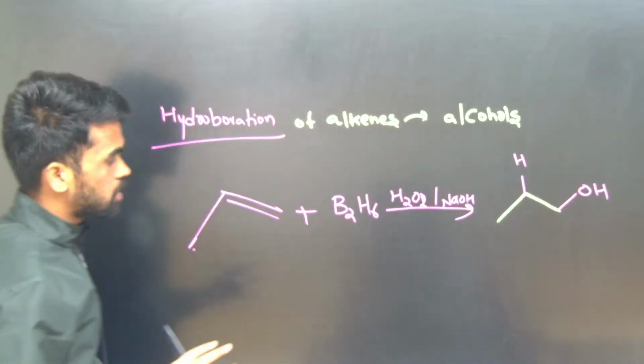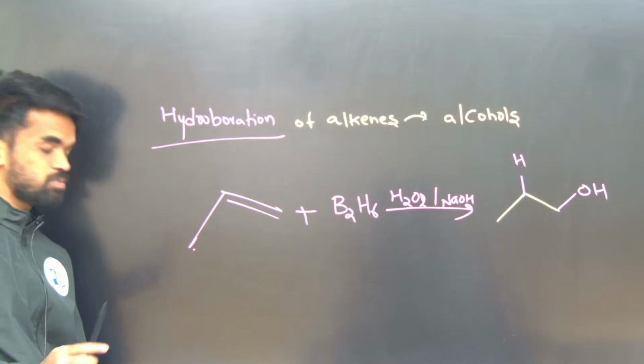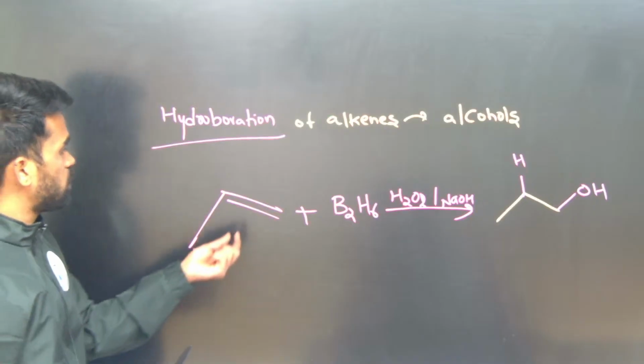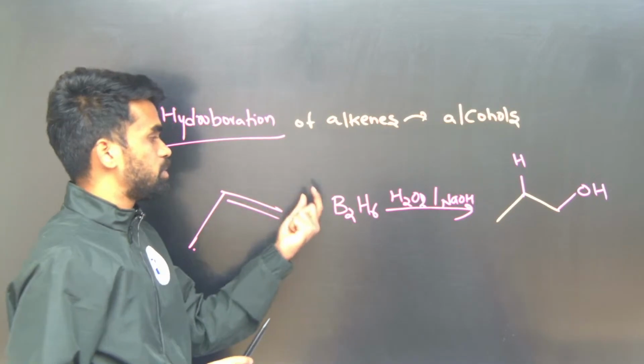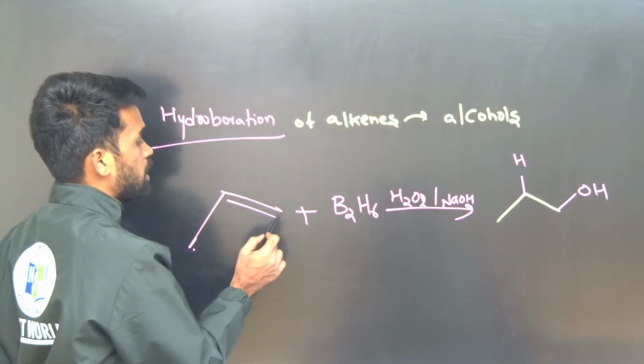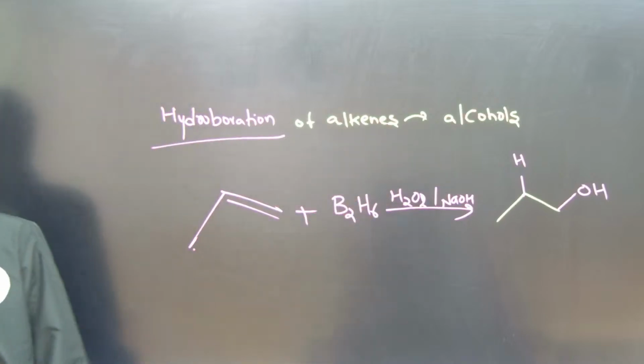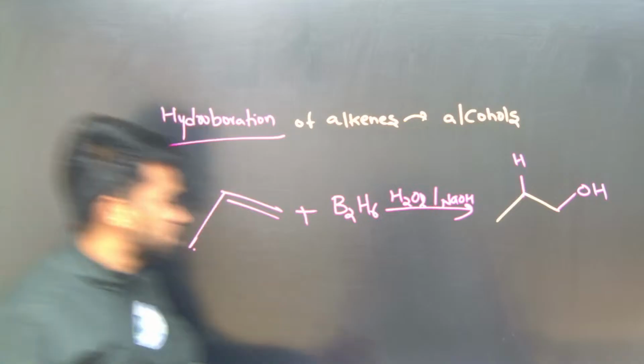So we need to convert the given alkene to alcohol. During this process, no rearrangement, nothing takes place. Wherever you have the double bonded carbons, that will be the reactive side. The less substituted side of the alkene carbon converts into the OH group. Okay, this is the only thing.